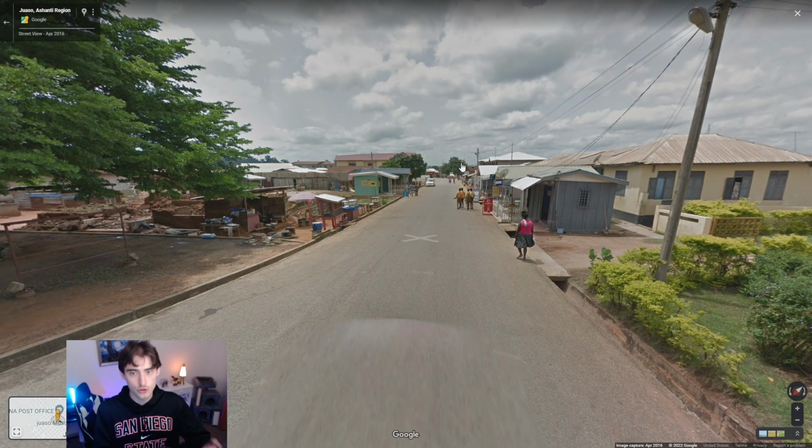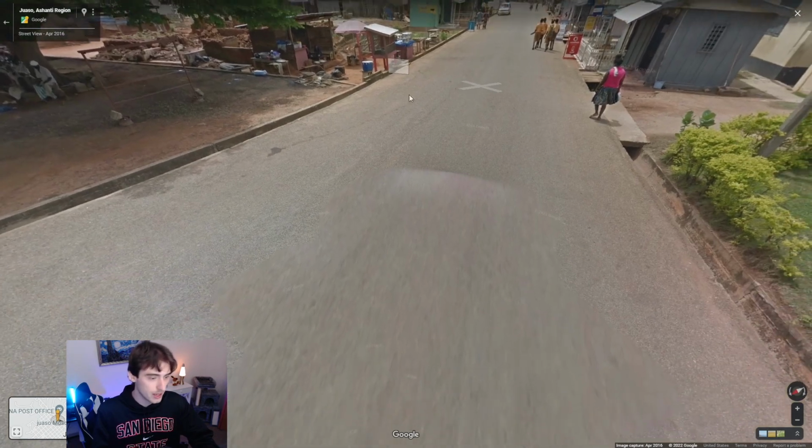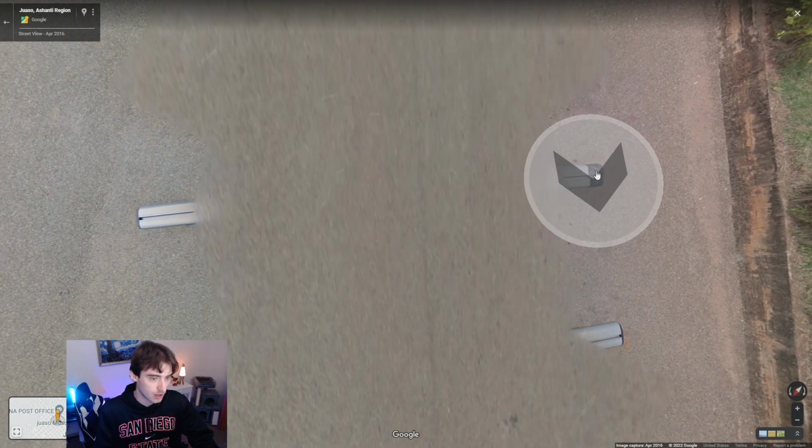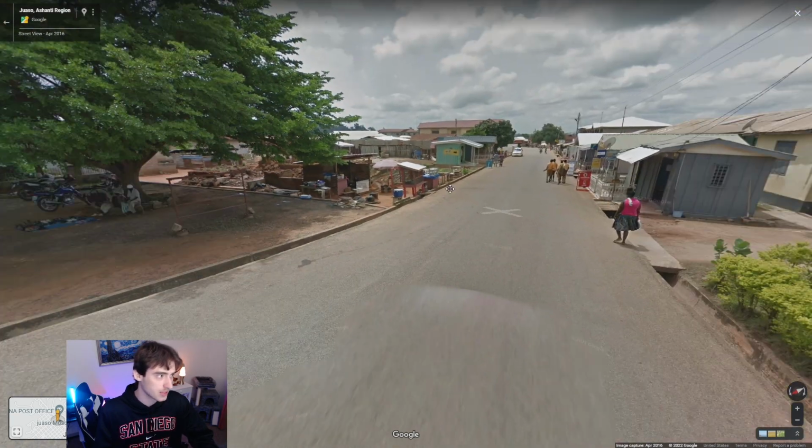There are actually 2 more tape metas in the game. The first one is in Ghana. If you see a black tape right here on the front right of the Google car on the roof rack, you are 100% of the time going to be in Ghana.